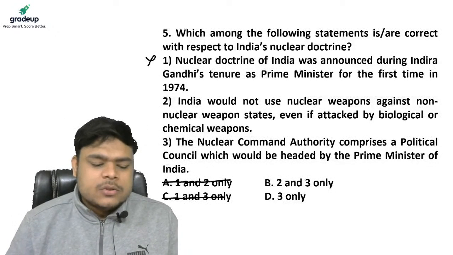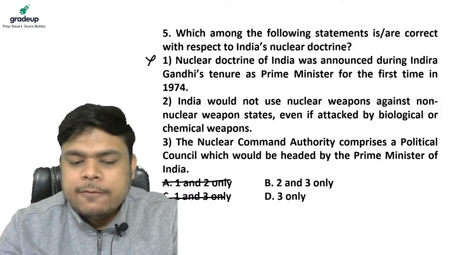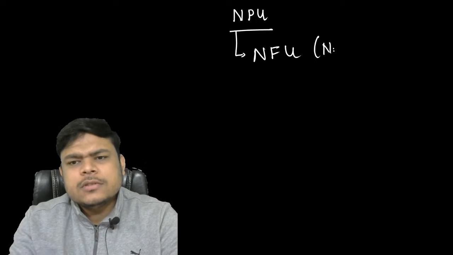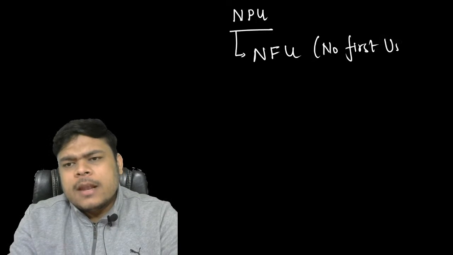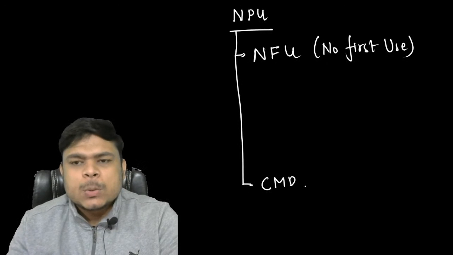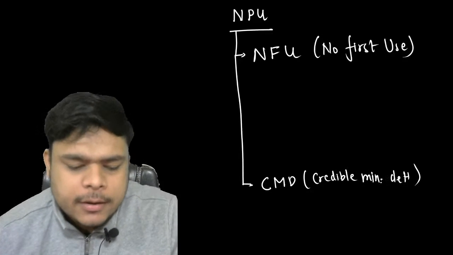So, guys, to understand this question, let's look at the nuclear policy of India, because that is a very, very important thing. Now, my dear friends, let me take you to this beautiful black screen. If you look at the nuclear policy of India, it could be summarized under 3 words. Number 1 is NFU, that is no first use, and I will tell you what this means. And then there is credible minimum deterrence, my dear friends.